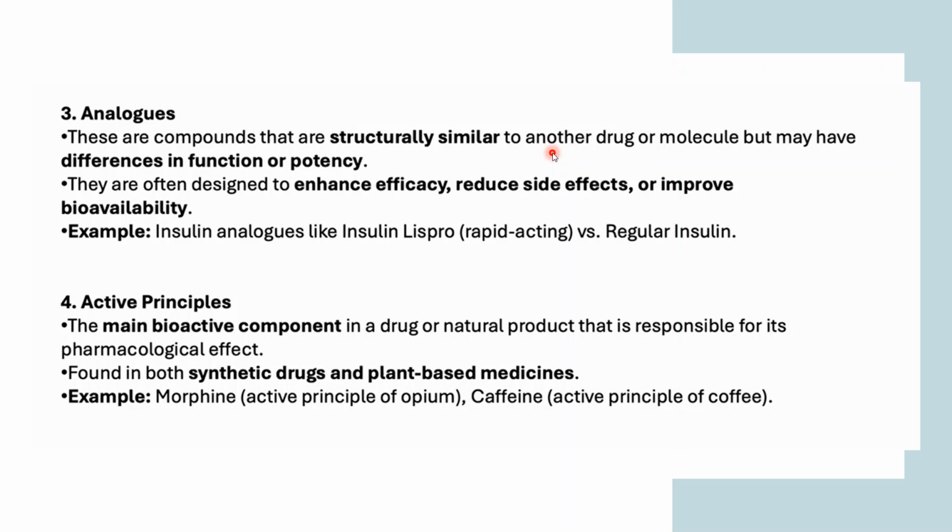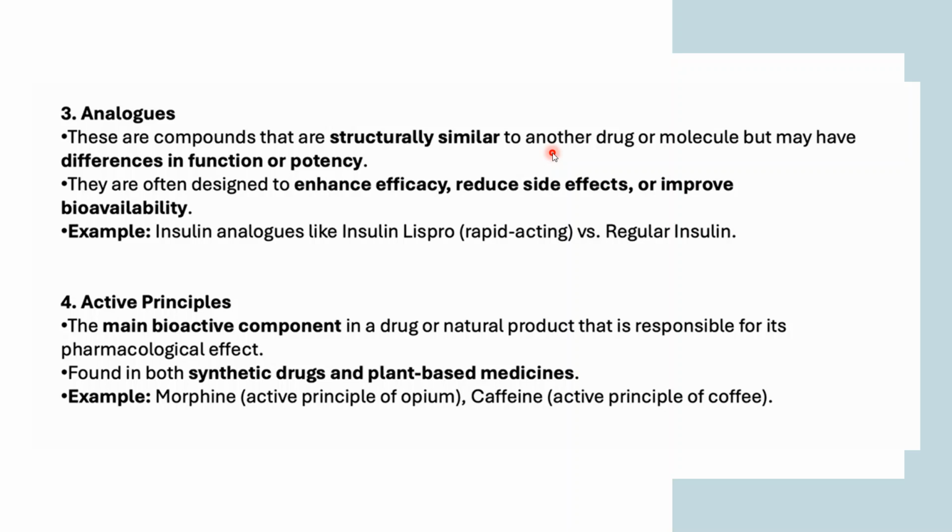So, active principles are the main bioactive component in a drug or natural product that is responsible for its pharmacological effect. These are the compounds present in a drug which are primarily responsible for the pharmacological effect that drug is producing. These are found in synthetic drugs and plant-based medicines. For example, morphine, the active principle of opium, and caffeine, the active principle of coffee.